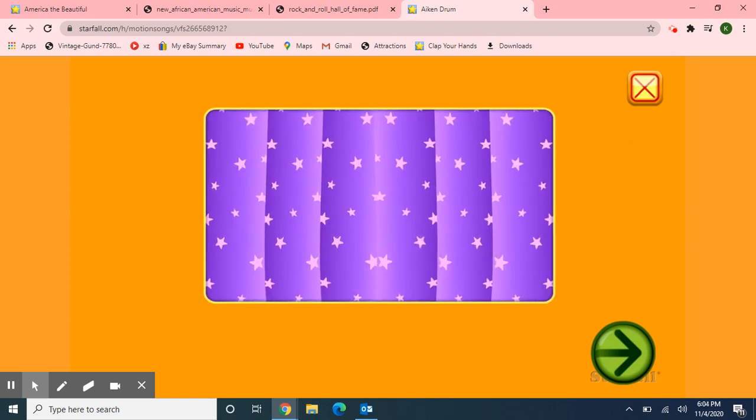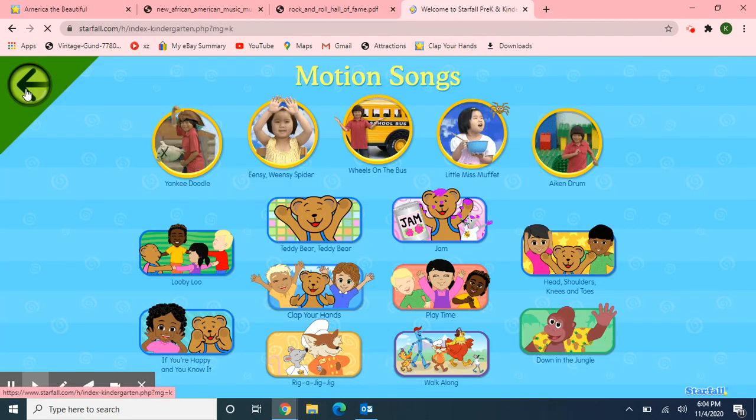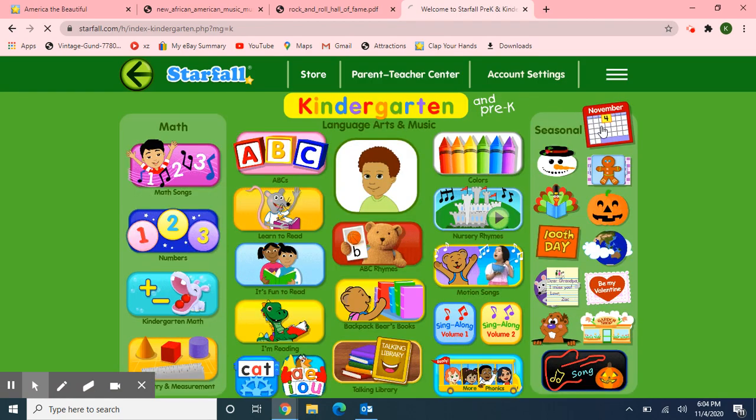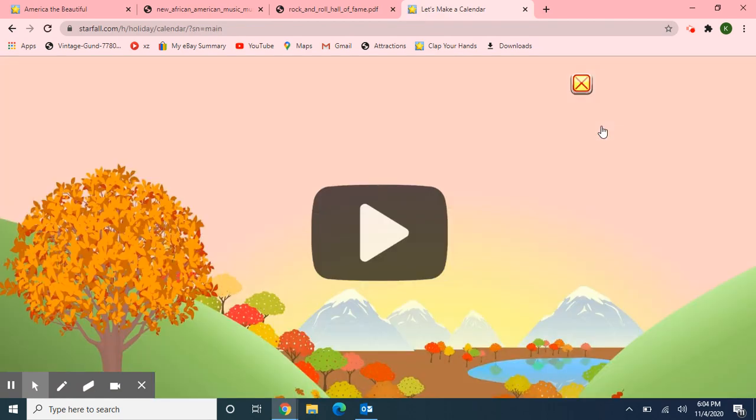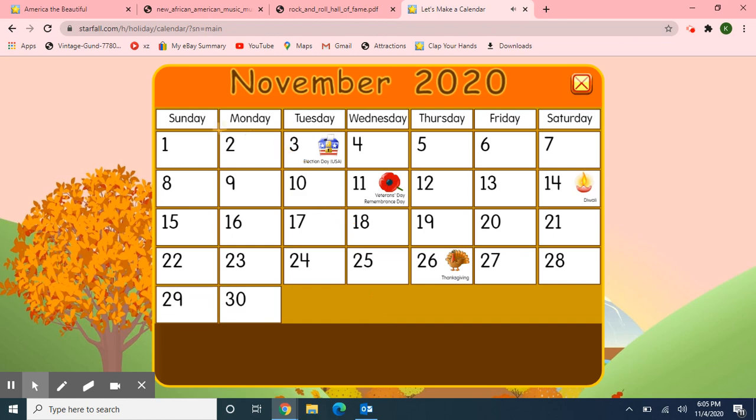Next, I want to use Starfall for our calendar activity. So I'm going to choose the November calendar. Yippee! It's November 2020. Let's start with the days of the week. Sunday, Monday, Tuesday, Wednesday, Thursday, Friday, Saturday.